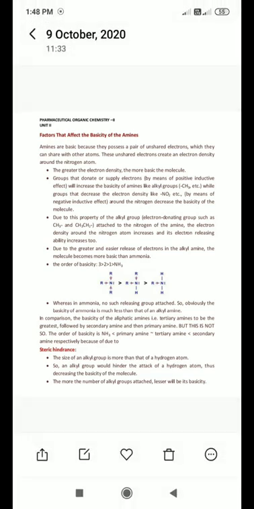So as we saw previously, if the alkylamine or any ethyl or methyl group shows the positive inductive effect, what happens? The electron density around the nitrogen atom increases. So this is affecting and increasing the basicity of the amines.